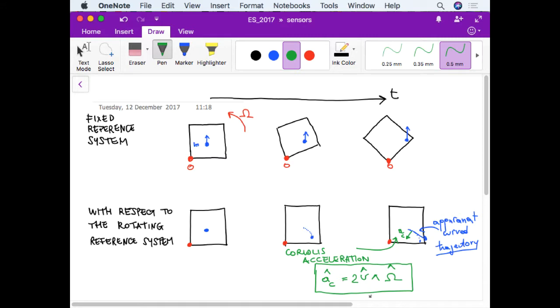Why is this important? This is important exactly because we want to measure the angular velocity in order to understand the orientation instant by instant, and we transform the angular velocity into an acceleration using the Coriolis force because we know how to measure an acceleration. We have seen we can do it with an accelerometer. So basically we are adding another transduction. We will pass from an angular velocity to an acceleration, from an acceleration to a displacement, from a displacement to a difference of capacitances, and then to a voltage.